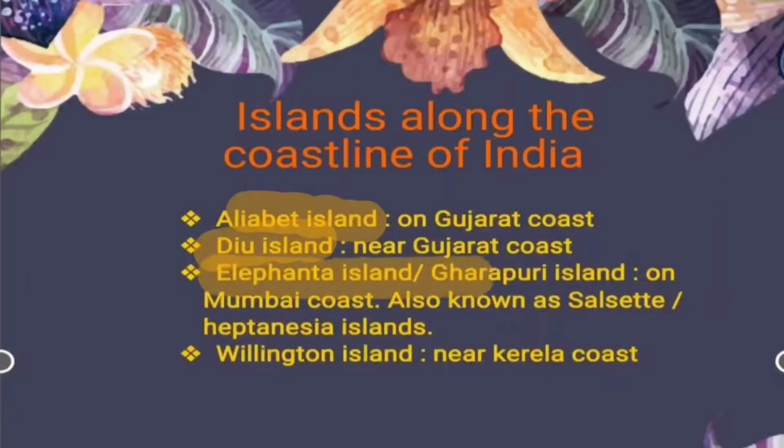Now the Elephanta Island and the Gharapuri Islands are on the Mumbai coast. This island is also called Salsette Island or Heptanesia Island, because this island, what we call nowadays Mumbai, is made up of seven smaller islands.